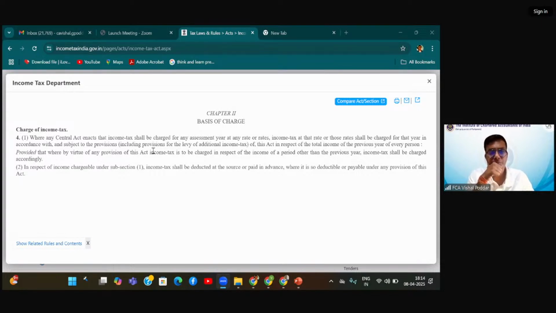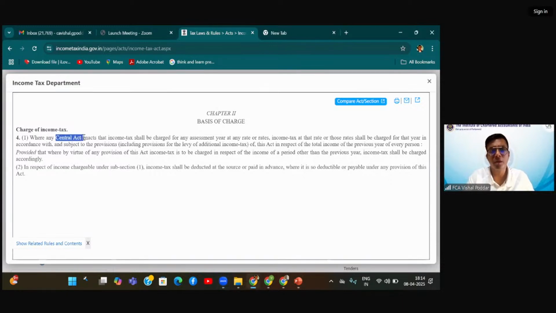Now, my question. The charging section says where any central act enacts that income tax shall be charged for any assessment year, income tax at that rate or those rates shall be charged for that year. Now, I am not able to understand what is this central act they are referring to. What is this central act?